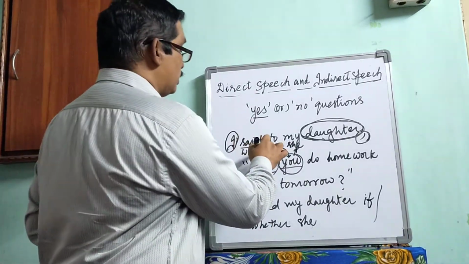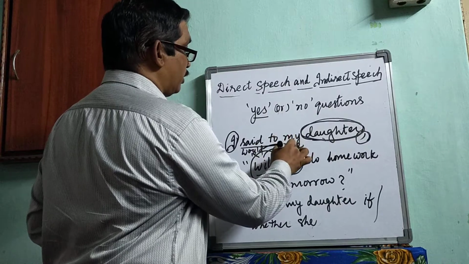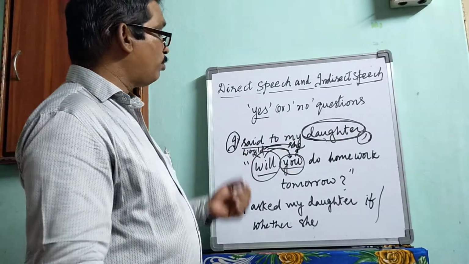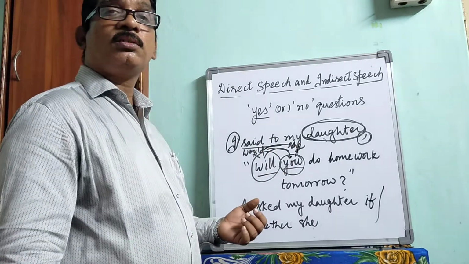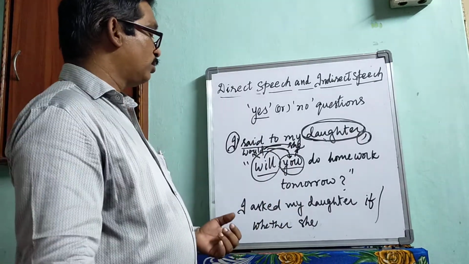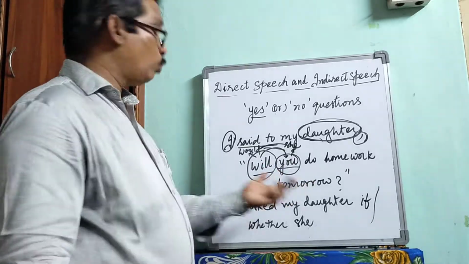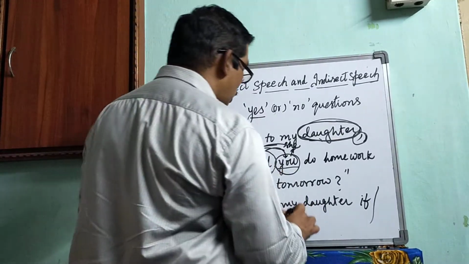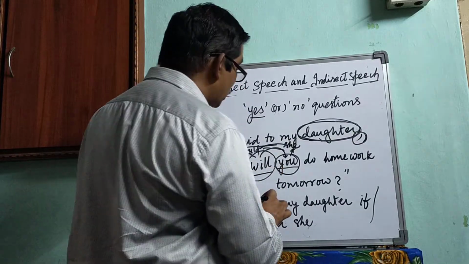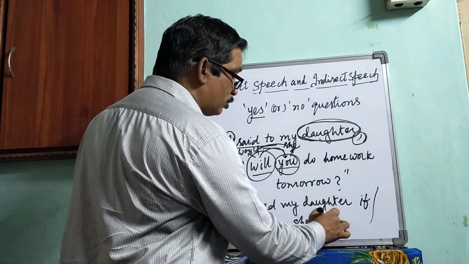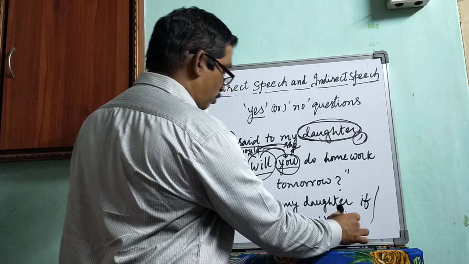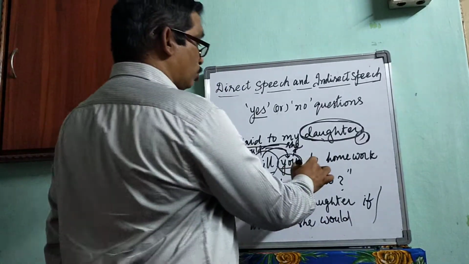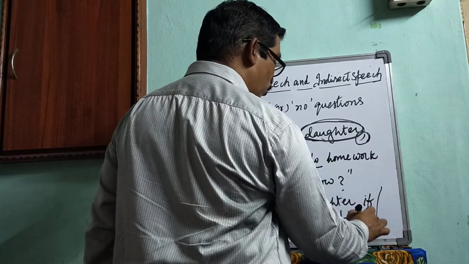But they exchange their places. In the place of the verb we can use the subject, and in place of the subject we can use the verb. So we can use the subject here. Will changes into would. Whether she would do, we can use the same verb.